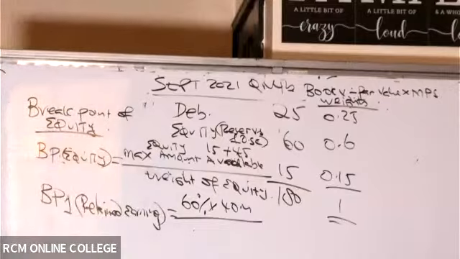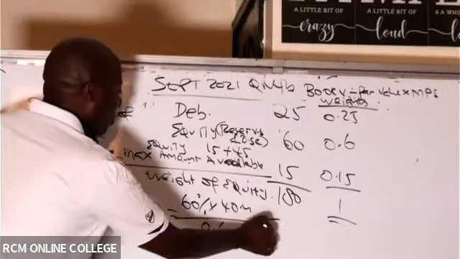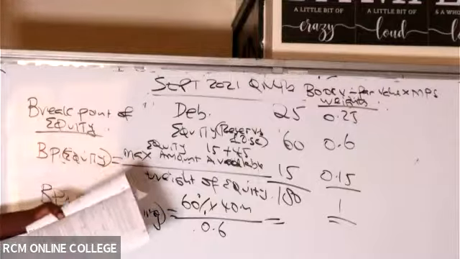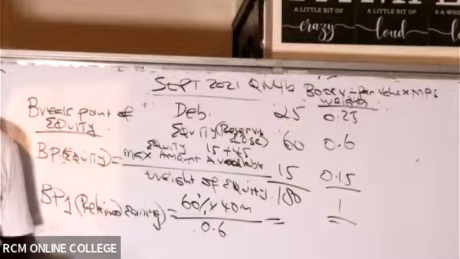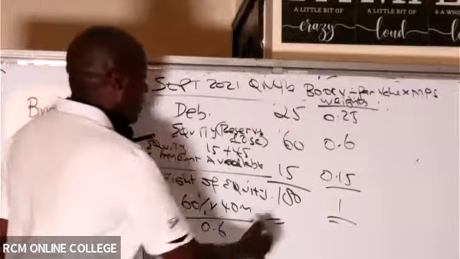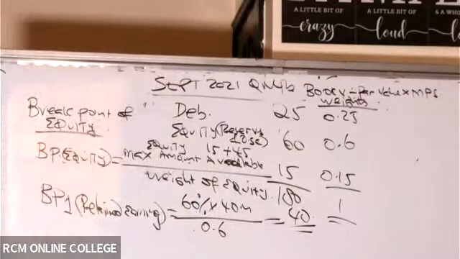Are you able to see the weight of equity? 0.6. Thank you very much, Matunda. So then are you able to give me the final first breakpoint of equity? Nancy is giving me a figure. Hilda is also giving me 40. So this 40 is very correct. You can write 40 million or 40. That's good enough.